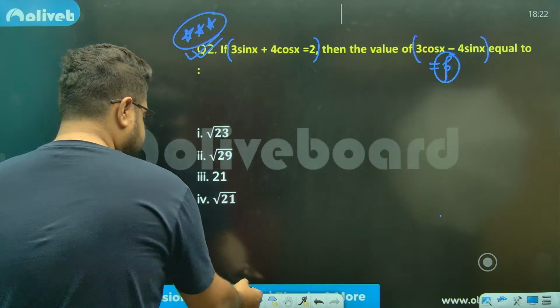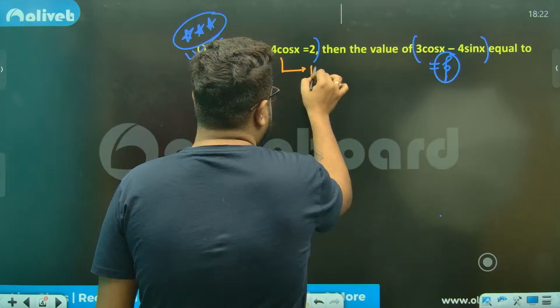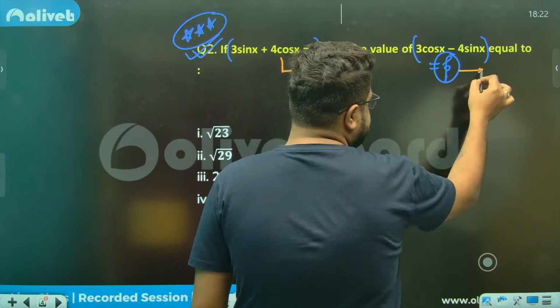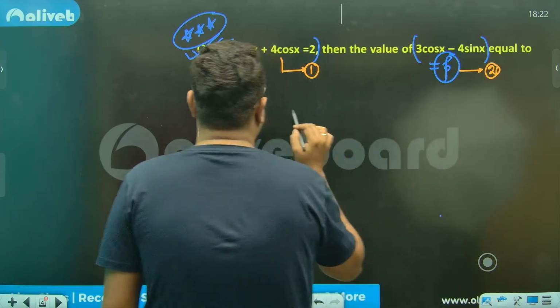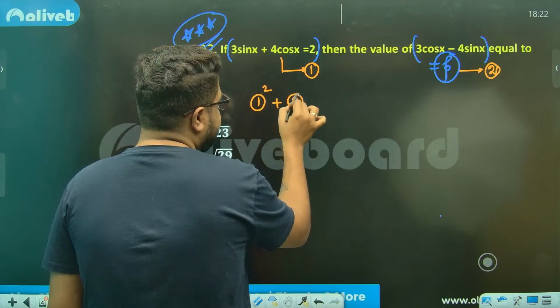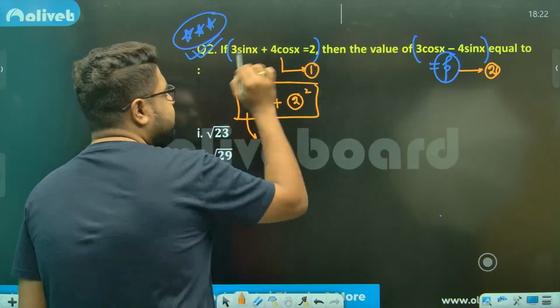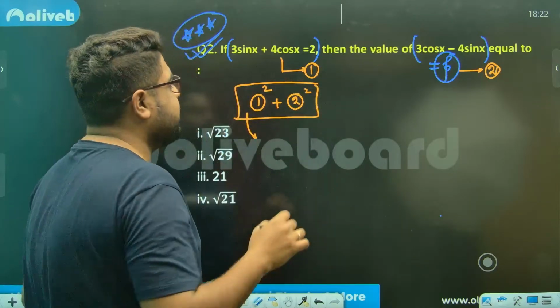So do one thing, sir. This is your equation number 1, and this is your equation number 2. Take the squared sum, sir. 1 square plus 2 square. This is the best way of solving any question of this type. Why? You will get to see in a while.